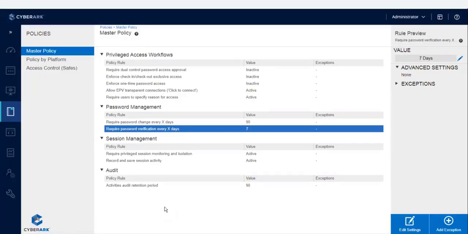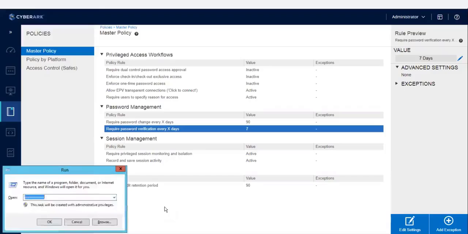But in organizations 135 is a secured port, so the network team will deny allowing that port. If you have 139 and 445 open from the CPM to Windows targets, those are enough for rotating the passwords. For Linux and Unix, 22.